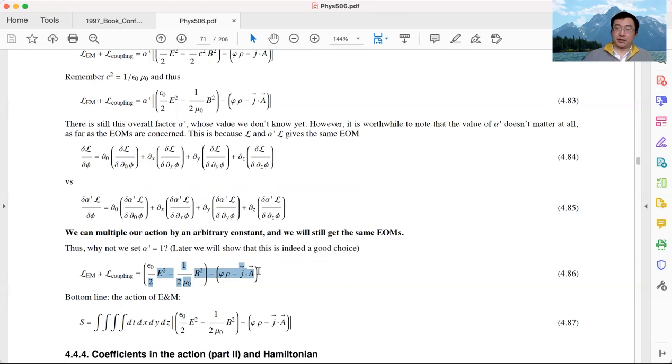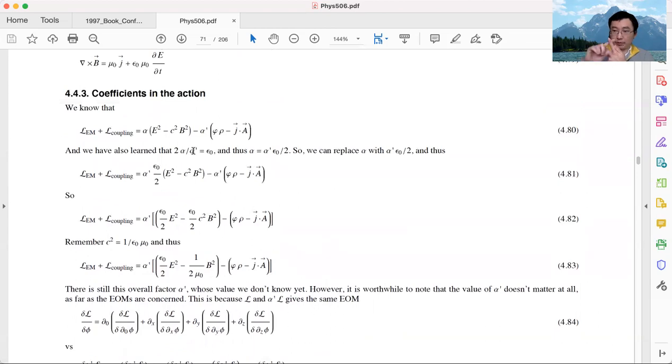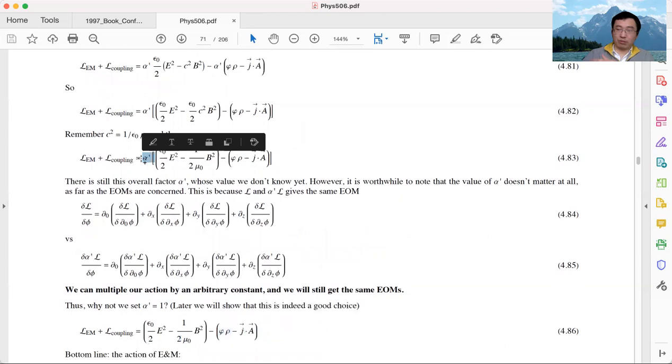Early on, we showed that there are 3 unknown parameters in this theory: speed of light, alpha, and alpha prime. Speed of light really needs experiment to know. The ratio of alpha and alpha prime needs experiment to know. That's our dielectric constant. But the value of alpha prime itself has no physical meaning.